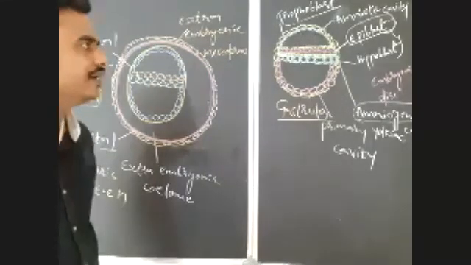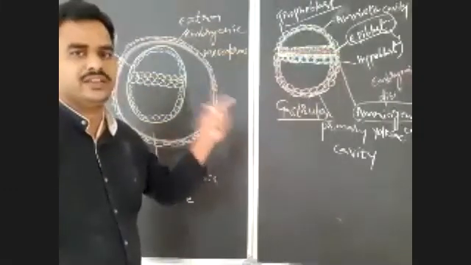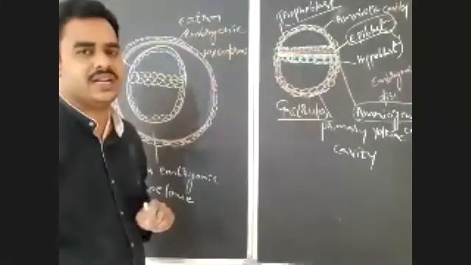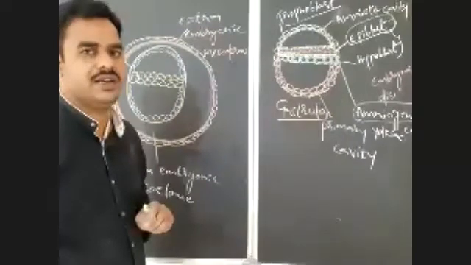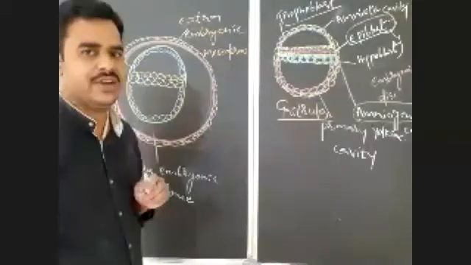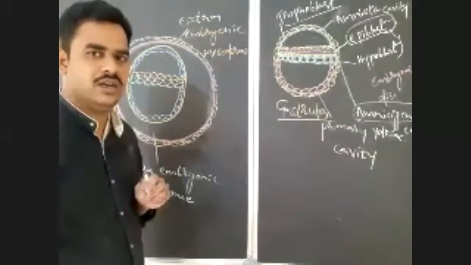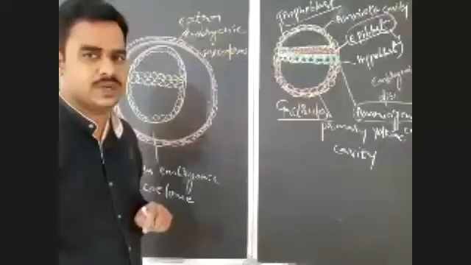But they are essential for various activities to be continued in the embryo: for nourishment, for exchange of gases, for excretion, and also for protection.